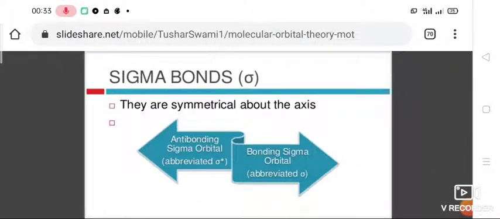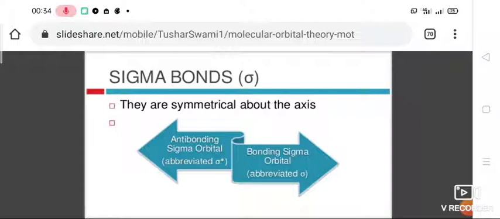A molecular orbital which is formed from the overlap of two s atomic orbitals, or head-to-head overlap of one s and p atomic orbital, or head-to-head overlap of two p atomic orbitals is known as sigma molecular orbital.